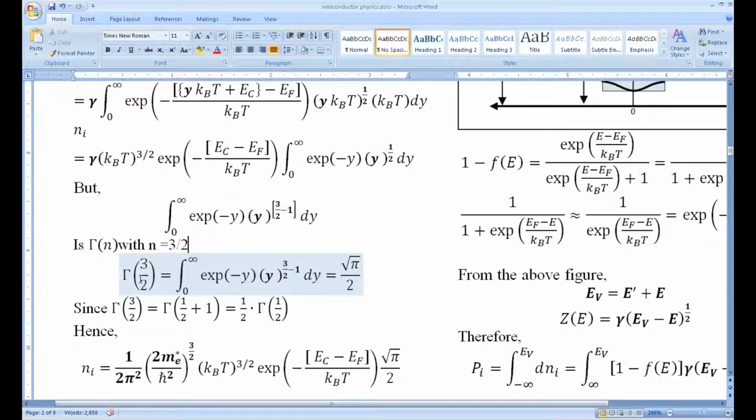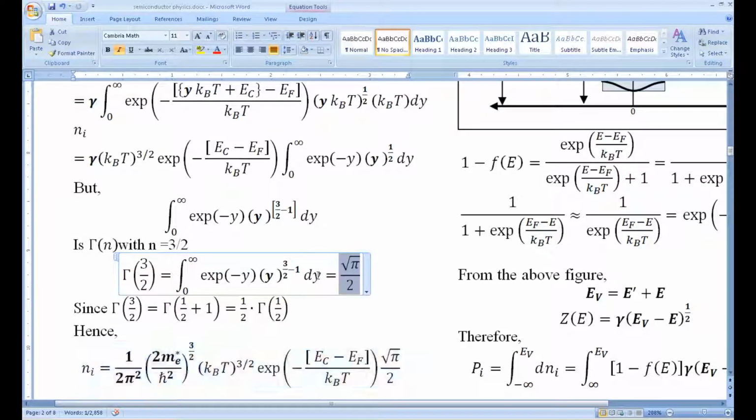This gamma 3 by 2 is further simplifiable using a simple calculation. There is an identity in gamma functions: gamma n plus 1 is equivalent to n gamma n. I repeat, gamma n plus 1 is nothing but n gamma n. So 3 by 2 can be written as 1 by 2 plus 1, and this is our n. So n gamma n is this, and the constant is already known. Gamma half is always root pi. It is taught in the special functions of mathematics course. So this is root pi and this is 1 by 2, so it is going to be just root pi by 2.